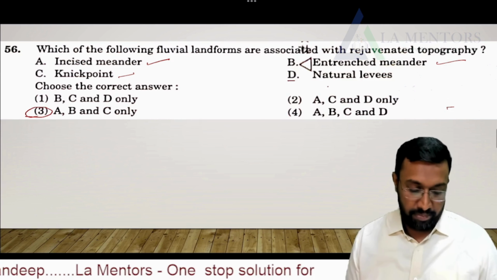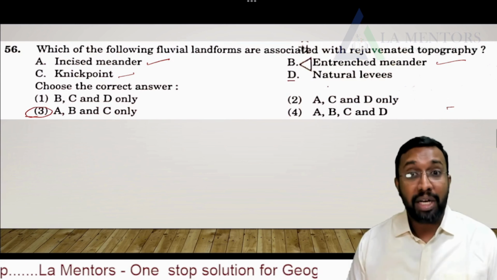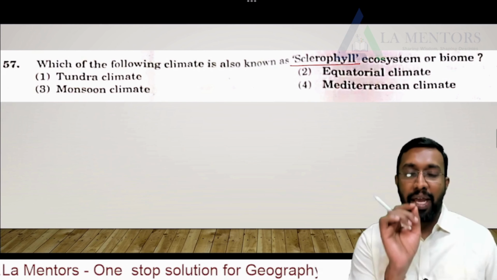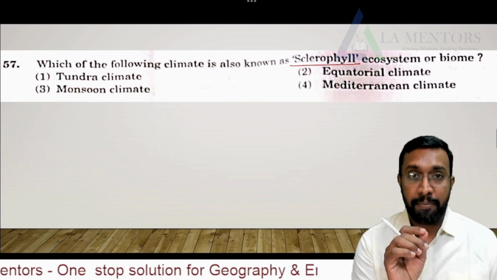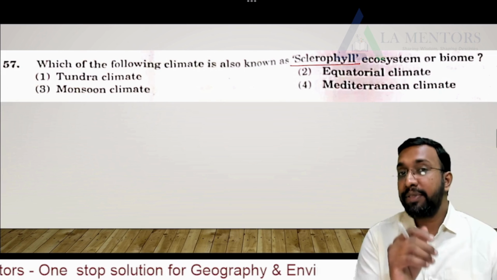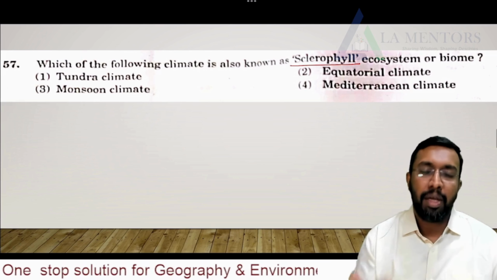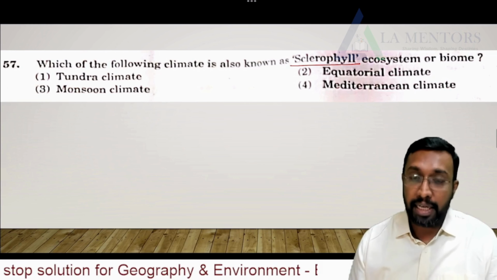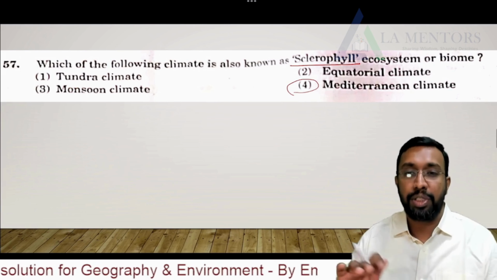Next, moving further. Which of the following climates is also known as a sclerophyll ecosystem? What is a sclerophyll ecosystem? It is wherever you have leaves which are very thick and waxy, not allowing the water to evaporate at a faster rate. Most of the time along fruit growing regions or fruit orchard regions, that is your Mediterranean climate. So the Mediterranean climate has this sclerophyll kind of ecosystem or biome.